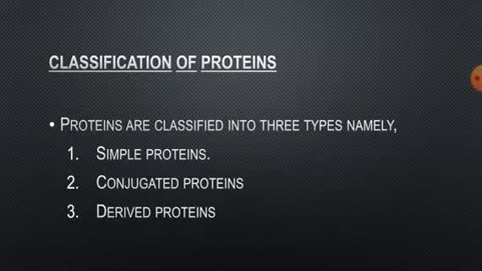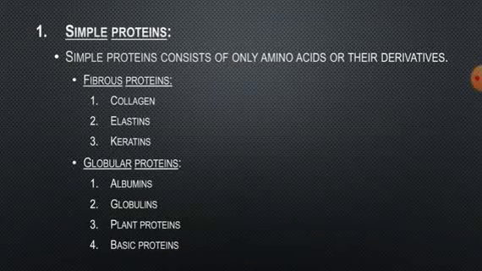Let us first know about the simple proteins. Simple proteins consist of only amino acids and their derivatives. When hydrolyzed by acids, alkalis or enzymes, the simple proteins yield only amino acids or their derivatives.